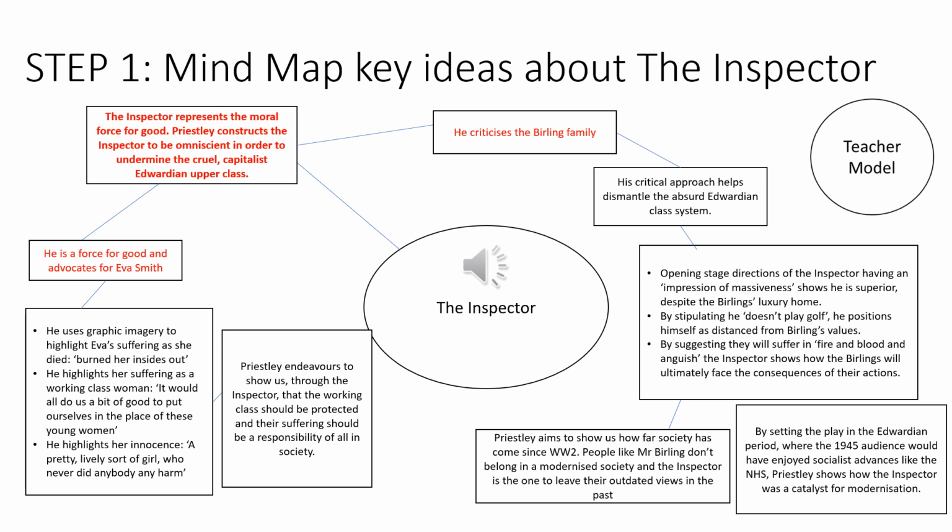Okay, secondly, the Inspector is also a force for good because he advocates for Eva Smith. That means he supports or argues for her or defends her. And remember that Eva Smith is more widely representing the exploited working class. So he again and again tries to advocate for those kind of people who are exploited and looked down upon by the upper class, and that plays into his message as well.